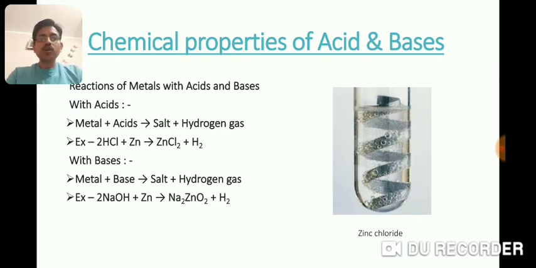That's why we should not keep acidic substances in metallic containers. So we should not keep curd or tomato juice in any copper or other metallic container, because they react with the metal to form poisonous salts which may be injurious for us. You can see the reaction on your screen. Zinc reacts with hydrochloric acid to form zinc chloride and hydrogen. You can also write reaction of zinc with sulfuric acid to form zinc sulfate and hydrogen gas.